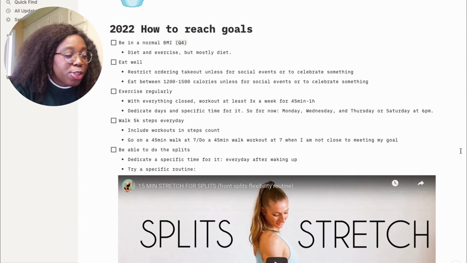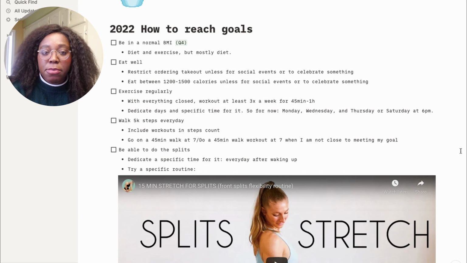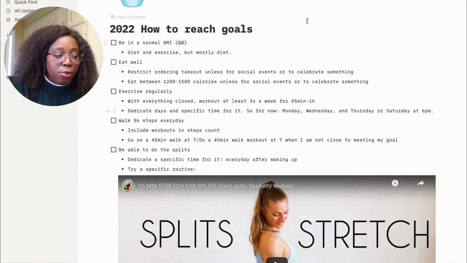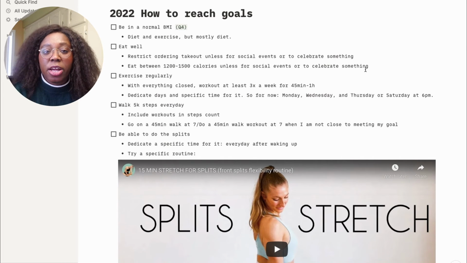So for my goal to be a normal BMI, the way I'm going to achieve it is to diet and exercise, but it's mostly diet because 80% of the work comes from the kitchen. So I'll keep doing that. Eat well, which means not ordering takeout unless it's for a social event or to celebrate something, and eating between 1,200 and 1,500 calories every day.